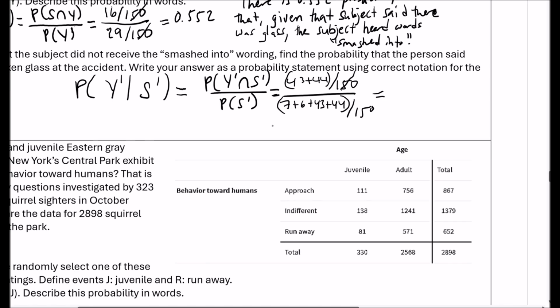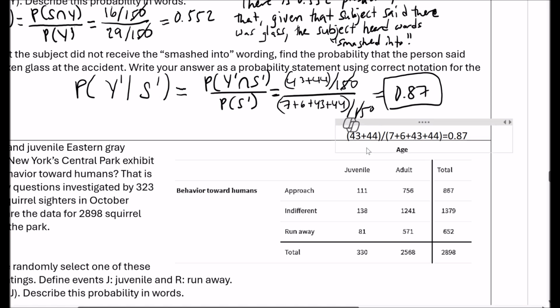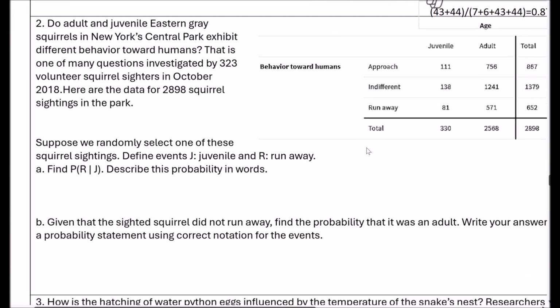Notice that the 150s cancel out, so we just get 43 plus 44 divided by 7 plus 6 plus 43 plus 44. So we get 0.87 as my probability. Okay, so that's number one.